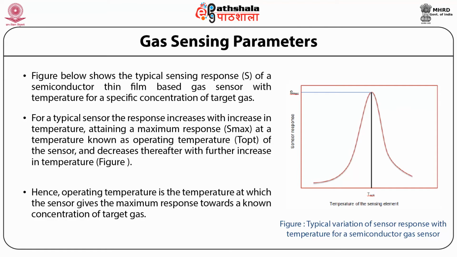Hence, the operating temperature is the temperature at which the sensor gives the maximum response towards a known concentration of target gas. The figure 3 given here shows the typical variation of sensor response with temperature for a semiconductor gas sensor. Temperature of the sensing element being on the x-axis and the sensor response on the y-axis. And we can clearly see that at the T operating or the operating temperature, the sensor response is maximum.